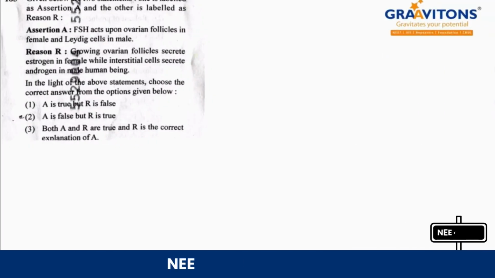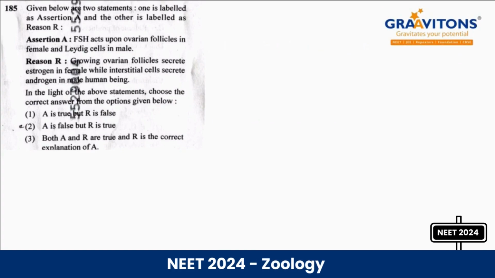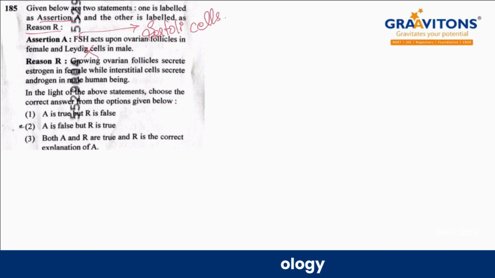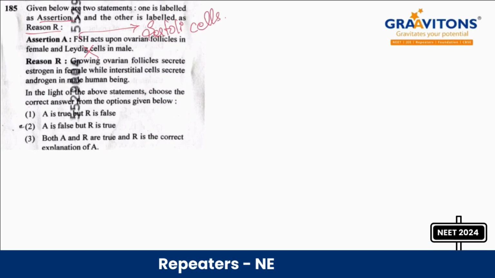And next question 185. Given below are two statements, one labeled assertion and the other reason. So the second assertion and reason question we are facing. FSH acts upon ovarian follicles in female and Leydig cells in male. It is wrong. FSH acts upon Sertoli cells, isn't it? So this is an error, right? Then the second one, growing ovarian follicles secrete estrogen in female while interstitial cells secrete androgen in human male. Male human being, it is correct. So A is false but R is true.